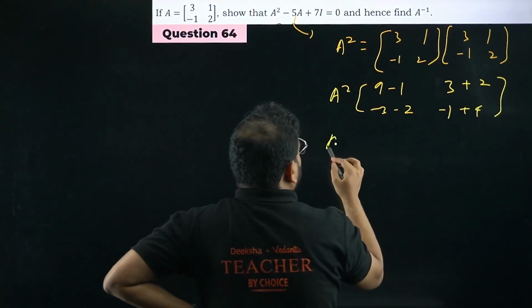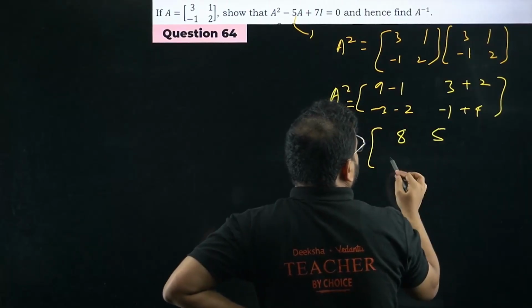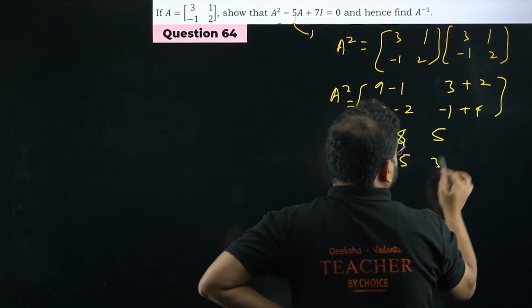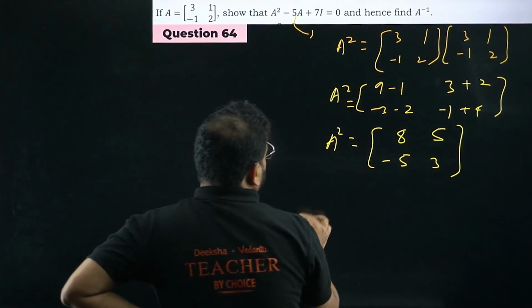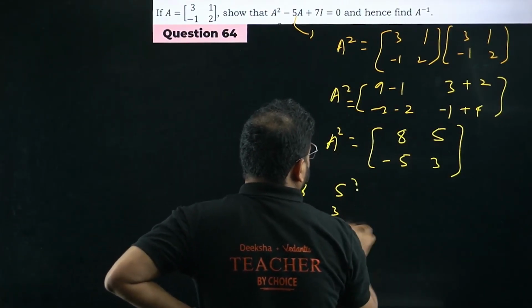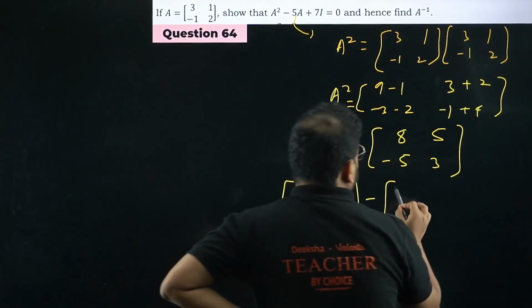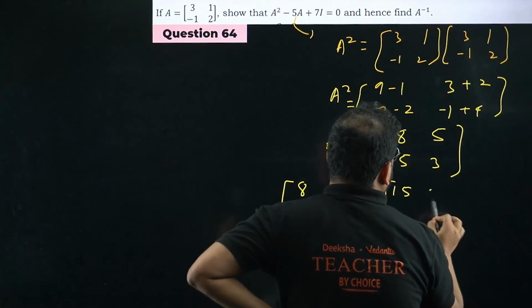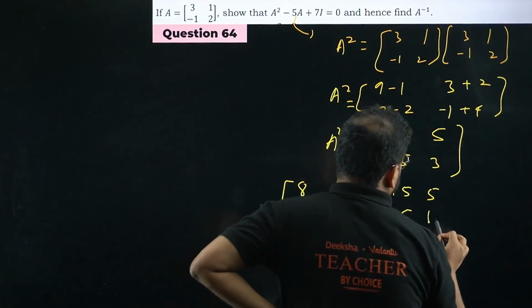I'm getting A square as nothing but, please check, 8, 5, minus 5, and I'm getting here simply 3. Okay, let's put it in this equation. What we have is 8, 5, minus 5 and 3. This is A square minus 5A, no? So multiply 5 with every term. 5 3s are 15, 5 1s are 5, again minus 5, and 5 2s are 10.